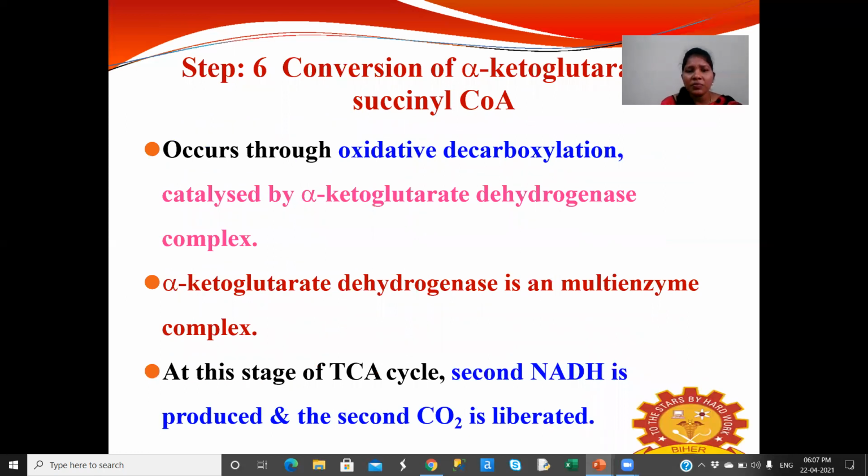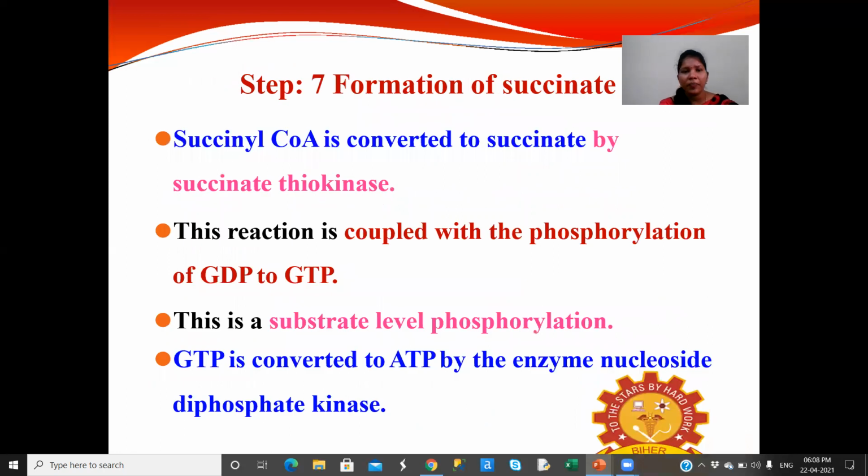Then coming to step 6, the conversion of alpha ketoglutarate to succinyl CoA. This occurs through oxidative decarboxylation, which is catalyzed by the alpha ketoglutarate dehydrogenase complex. Alpha ketoglutarate dehydrogenase is a multi-enzyme complex. At this stage of the tricarboxylic acid cycle, the second NADH is produced and the second carbon dioxide is liberated.